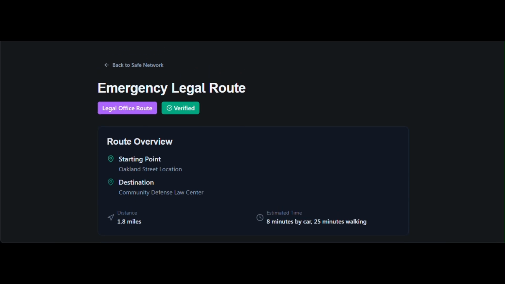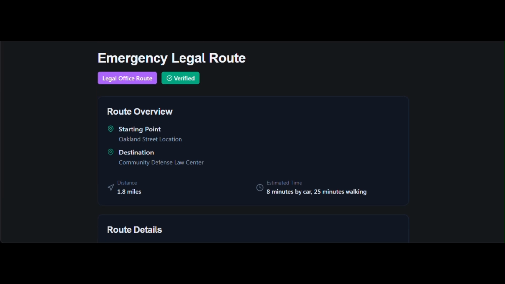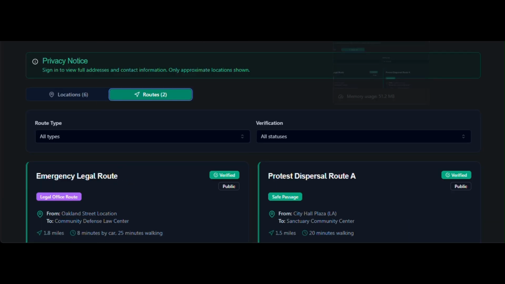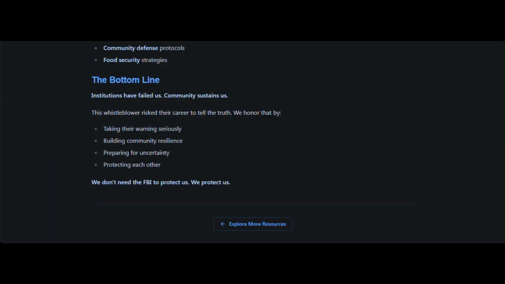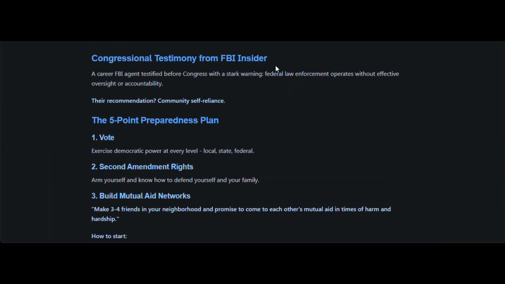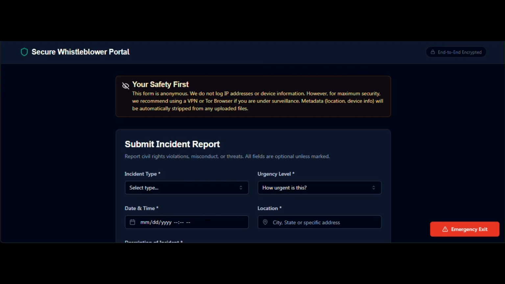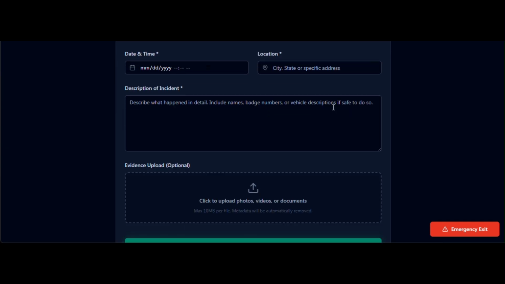Safety notes might explain: avoid Main Street during protests, heavy police presence, or multiple exits available along this route. Last verified dates and verification status ensure information stays current. Maps or directions enable quick navigation. Public visibility settings protect sensitive routes. During crises, having pre-planned evacuation paths eliminates dangerous decision-making under pressure.